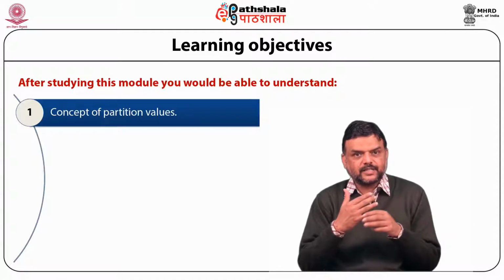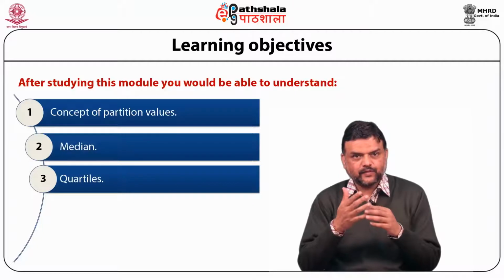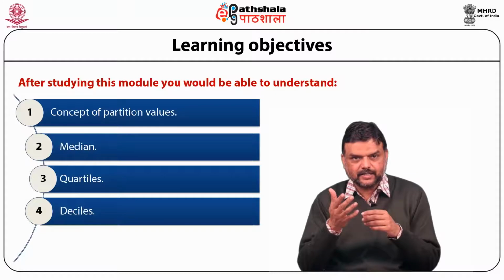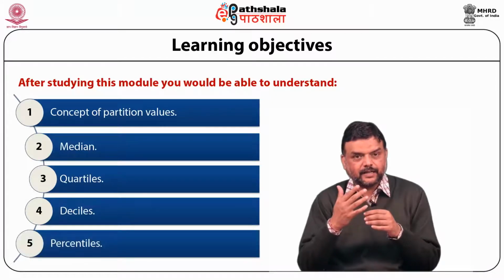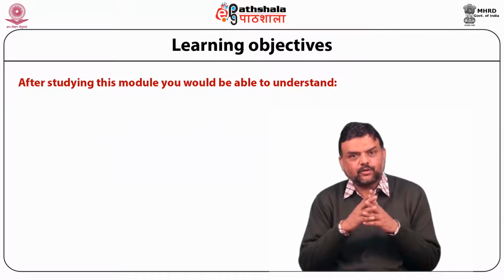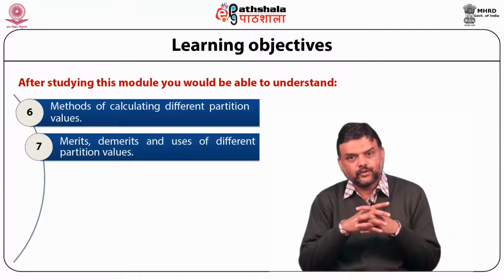In particular, we will be discussing median in detail, quartiles, the values which divide the data into 4 equal parts, deciles which divide it into 10 equal parts, and percentiles which divide the data into 100 equal parts, when data has been arranged in either ascending or descending order. Further, we will talk about the different methods used for calculating these partition values. We will also throw light on the merits, demerits, and uses of these partition values.